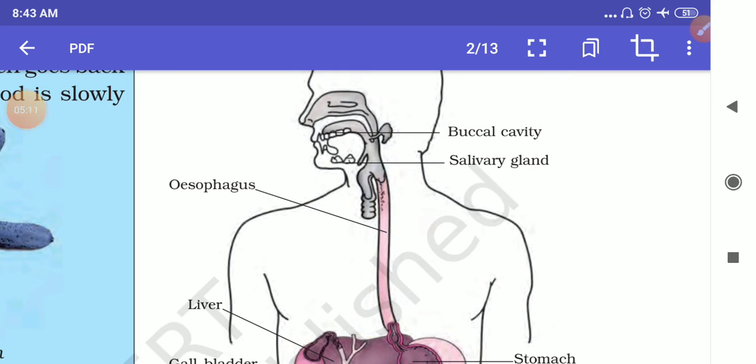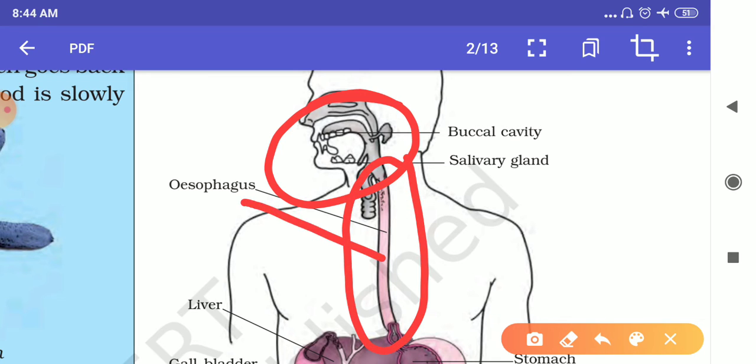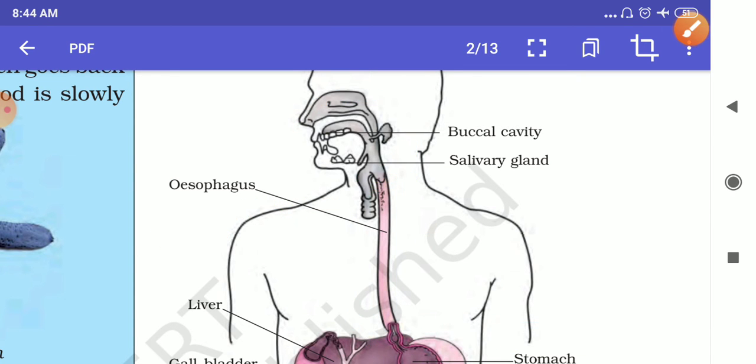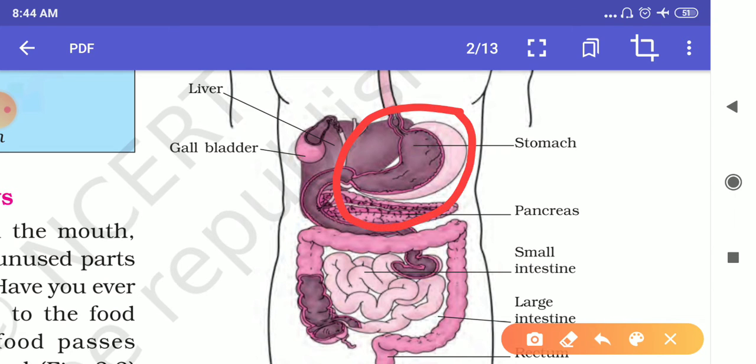Have a look here. This is the part of the mouth. The food enters, it is chewed by the teeth, and then it goes down to the stomach through this pipe. This is the esophagus. It is also called the food pipe. From this food pipe, the food enters into the stomach. Here, this is the stomach.